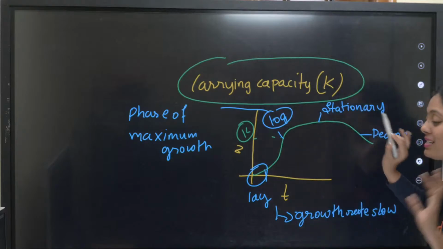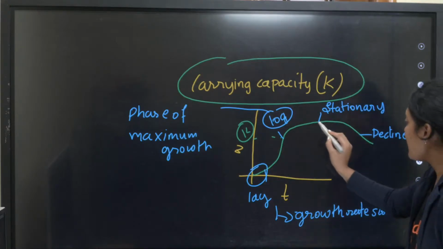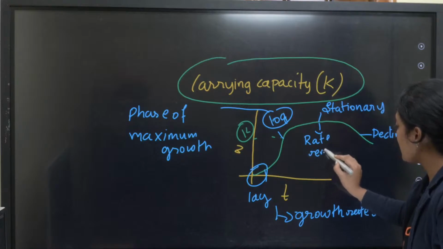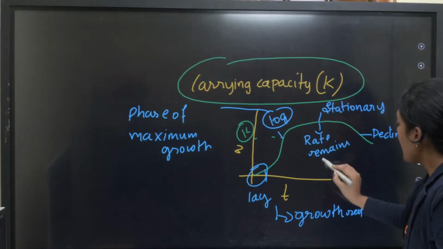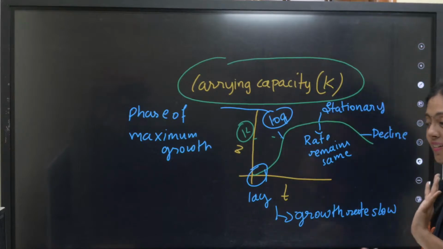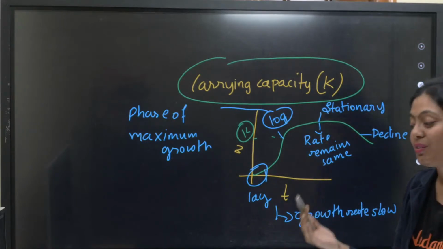That is what we call the stationary phase. Okay, what is the stationary phase? The growth rate remains the same. Then what happens? The growth slowly starts declining. And finally the plant will die.